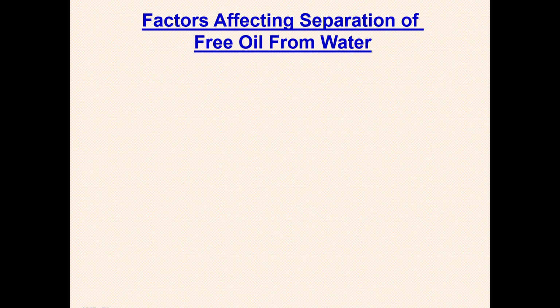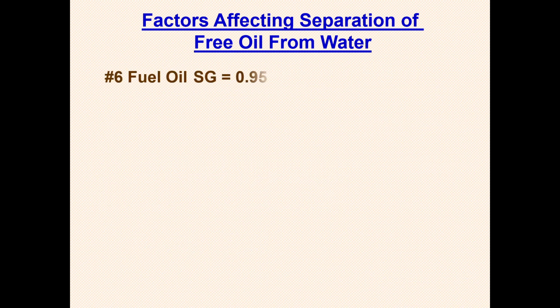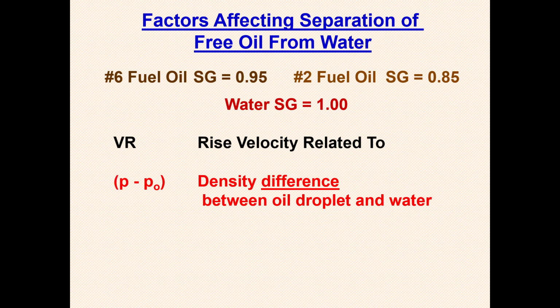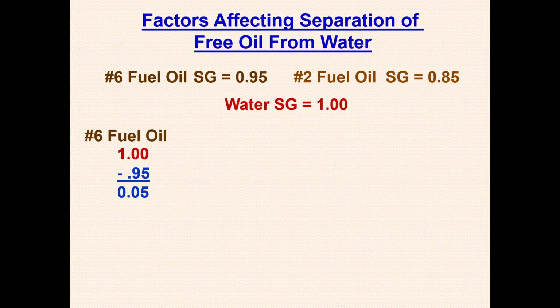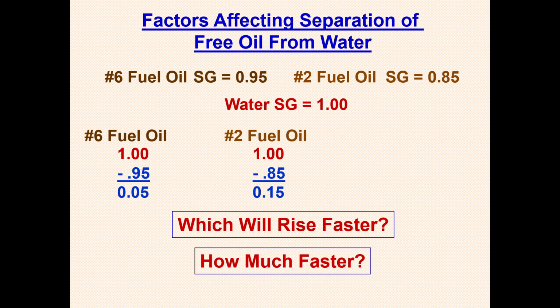Specific gravity is equal to the weight of the solution divided by the weight of water. The specific gravity of oils will be less than 1. These are the factors we have to see. The rise velocity is related to the density difference between the oil droplet and the water. Which will be rising faster, the first one or the second?